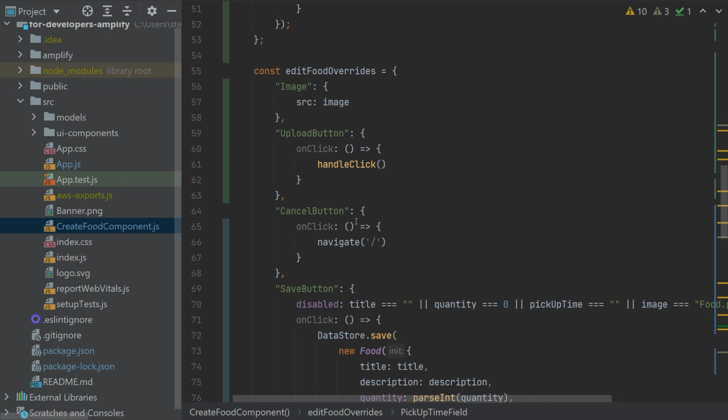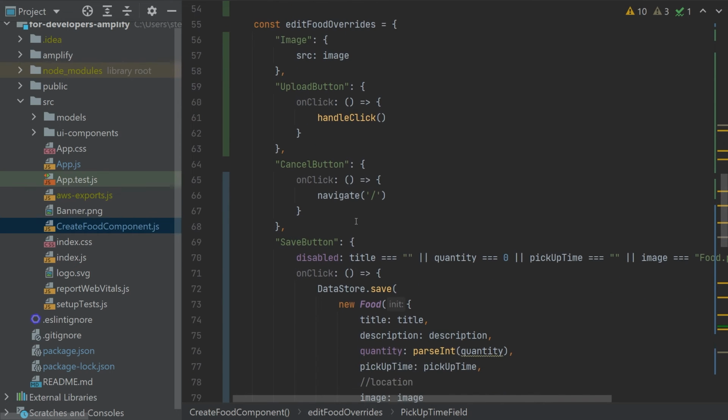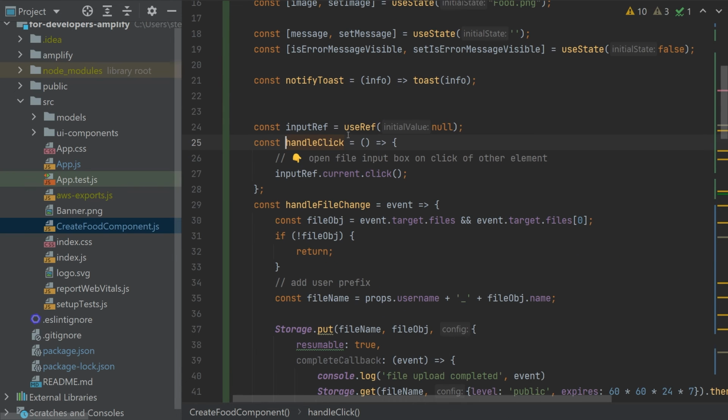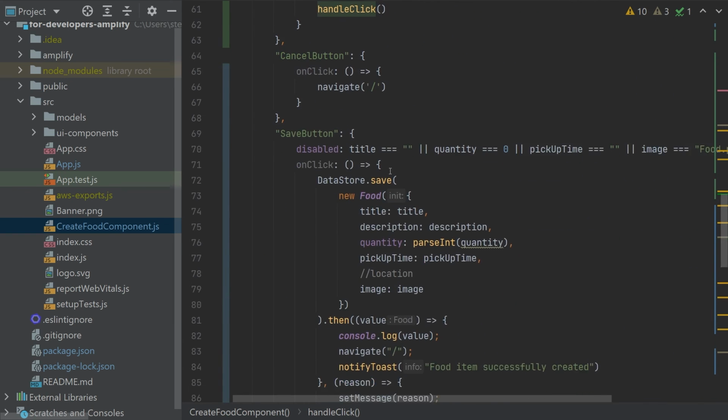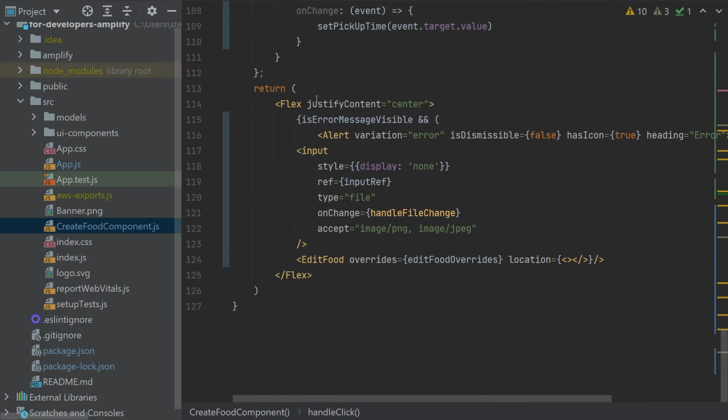So what is under the hood for this component is that if somebody clicks on the upload button, there is a method handle click, and the handle click method is basically using the standard functionality, which is as well here, but it's simply hidden because it's an input element of type file. It's hidden, but it has a reference, so we can reference it.